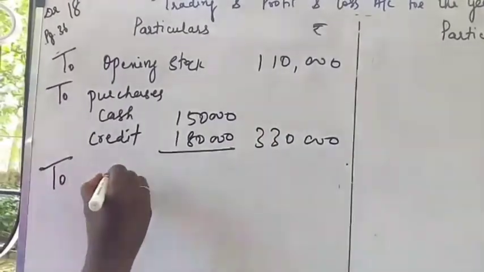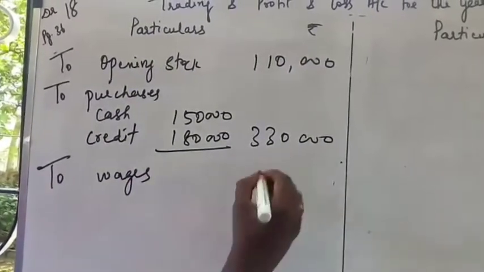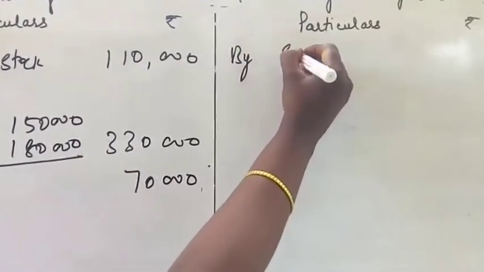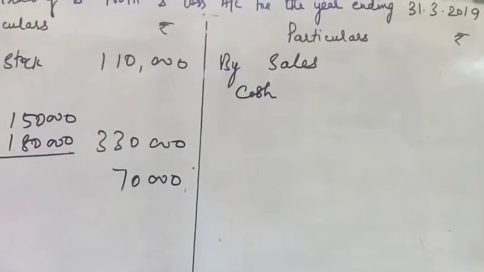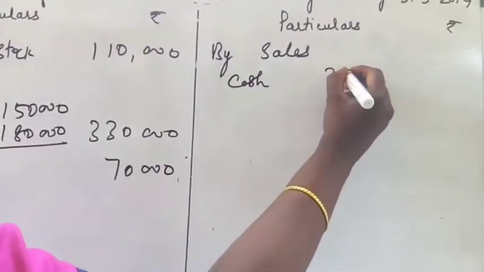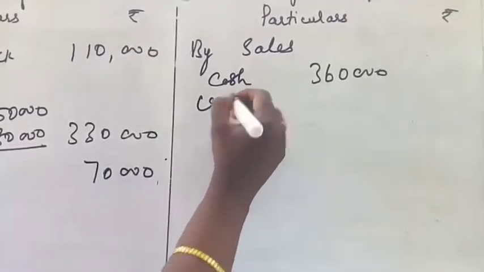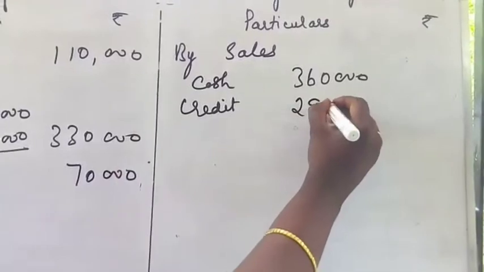And then to wages. Wages is given in the cash book as 70,000. And then by sales. Sales again we have to add cash sales. Cash sales is given in the question as 3,60,000. And then credit sales. Credit sales is given in the question as 2,90,000.